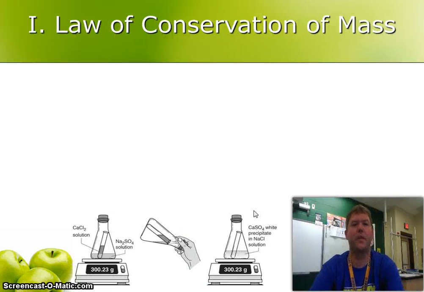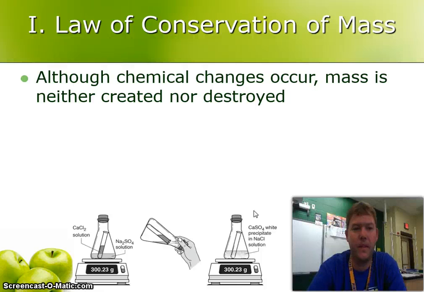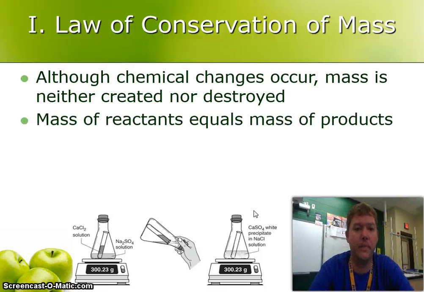The last thing we're going to talk about is the law of conservation of mass. We learned that a law is something that's been proven time and time again. The word conservation comes from conserve, meaning to save. So in essence, what we're doing is saving mass. Although chemical changes occur, mass is not created nor destroyed, and that's what this law says. No matter what we do, we're not creating it, we're not destroying it, we're just changing its form. The mass of the reactants equals the mass of the product.